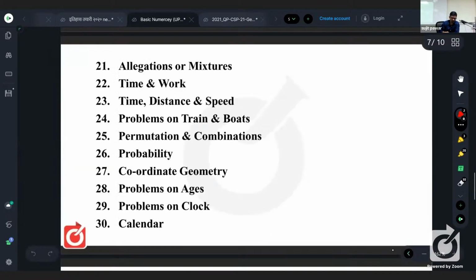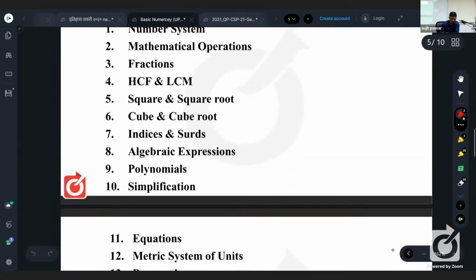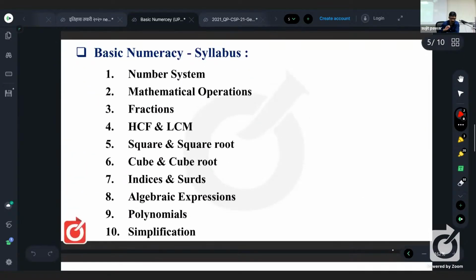Okay. So I would like to tell you these are 30 topics. The first group of 10 topics is from number system to simplification. And listen, from all those 33 topics, UPSC has asked questions in the previous year's question papers. Hardly 1 or 2 topics they may miss, but on all the rest, questions were asked.